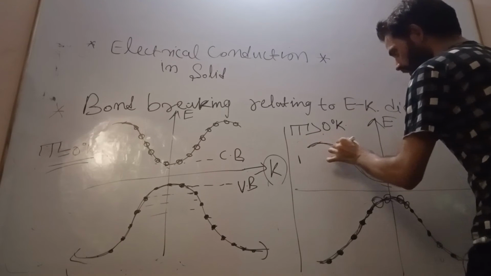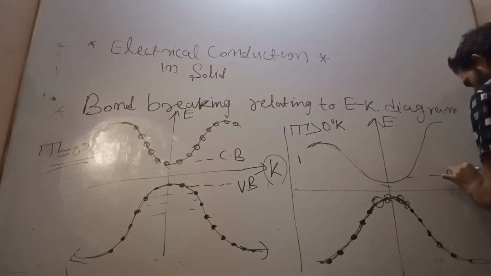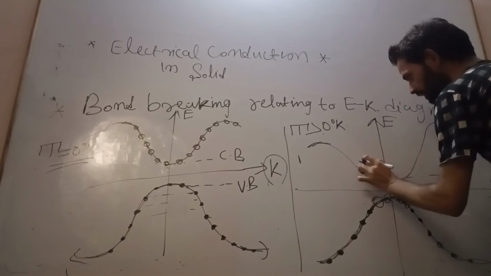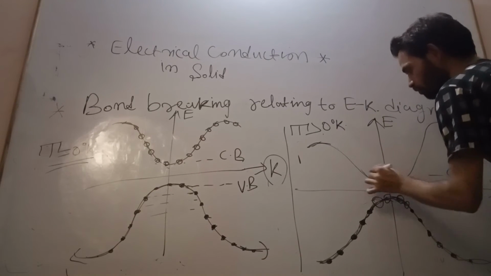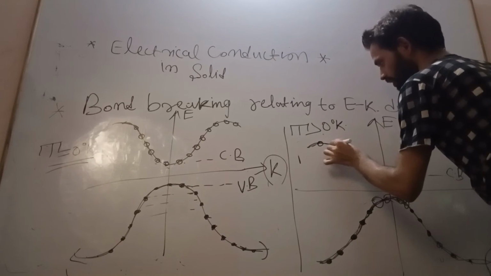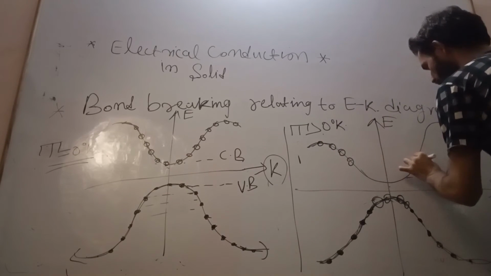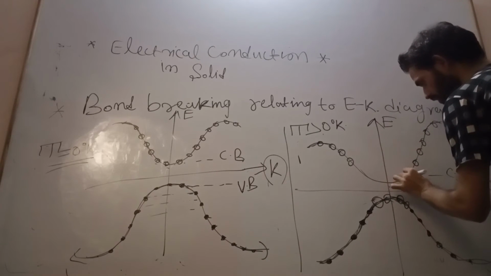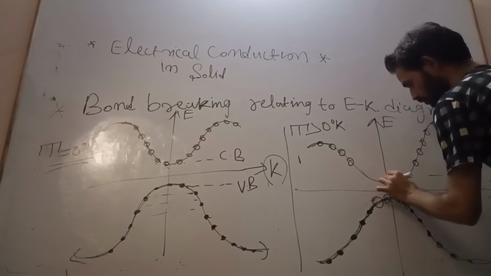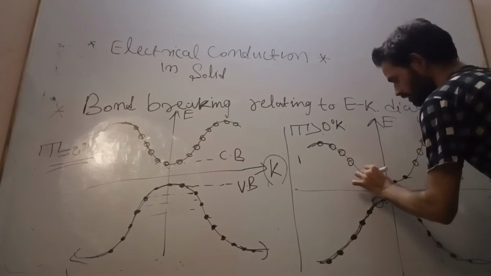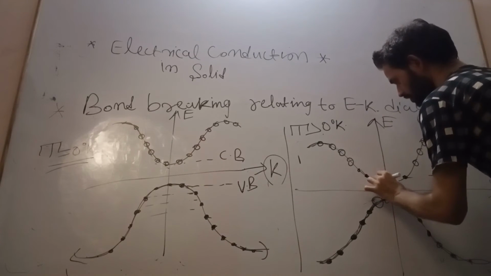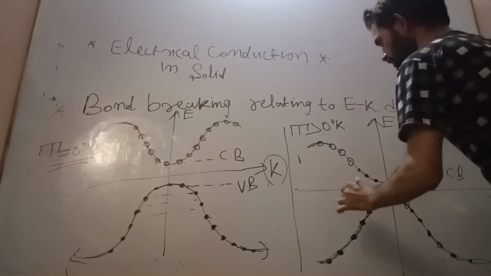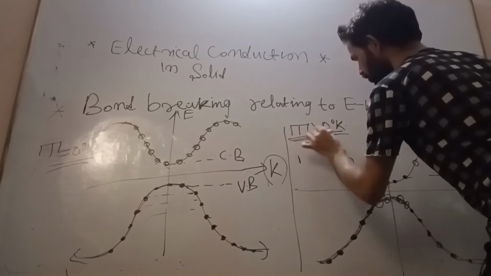Now see in the conduction band. The conduction band is almost empty of electrons, so these are empty states, but there are a few electrons available when the temperature is greater than 0 degree Kelvin.